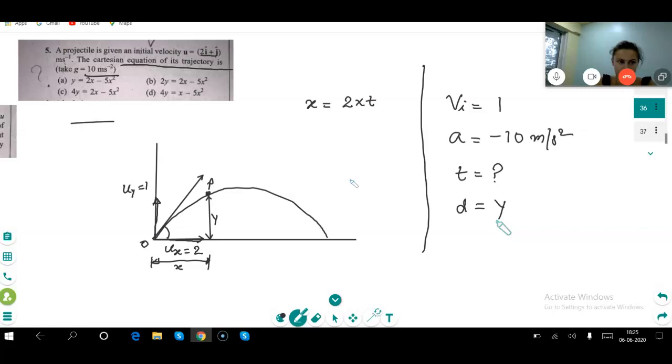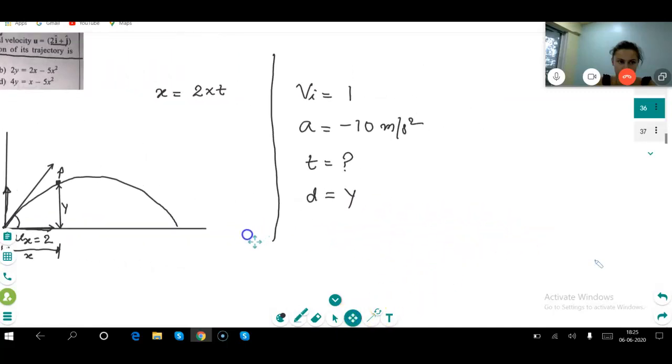Wait, why did you take v? Okay. When initial velocity on y-axis is 1. Okay, I understand. Yes. You understood, na? T is same as taken in the horizontal distance. Yes. And d is equal to y because we want x and y coordinate at t. Is it clear? Yes.